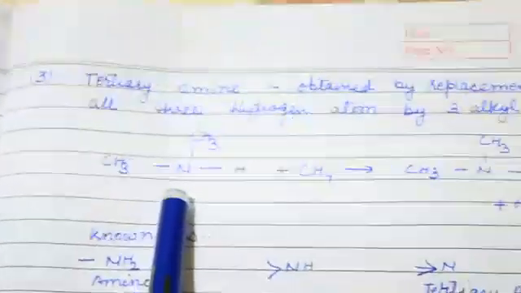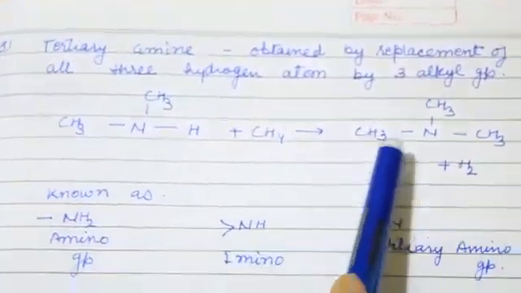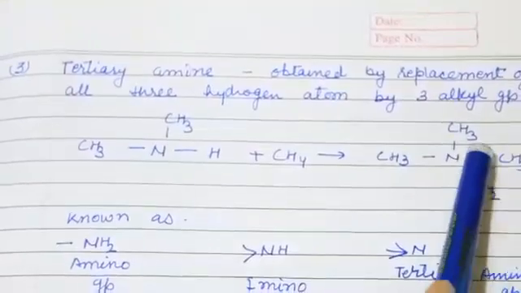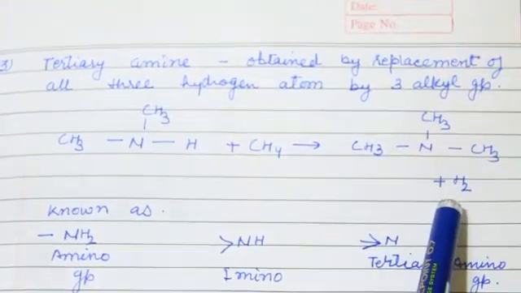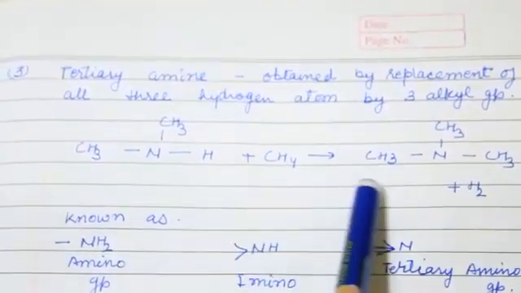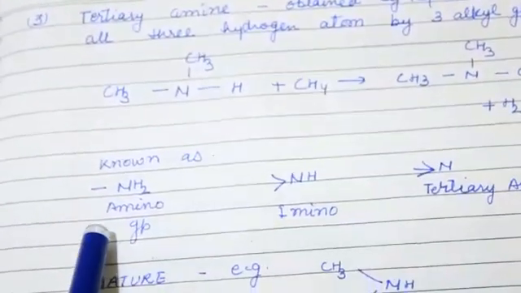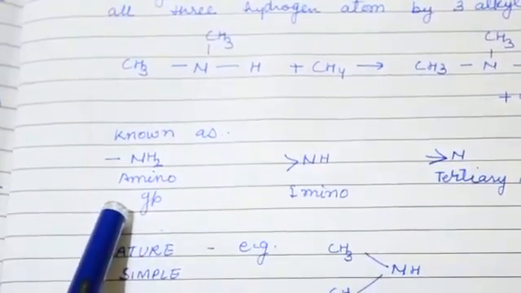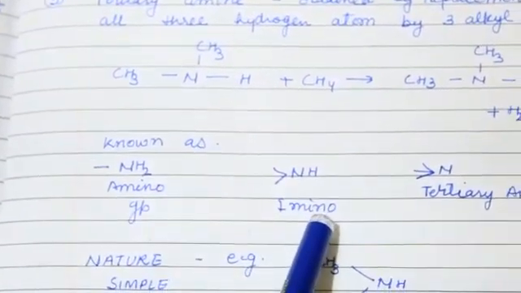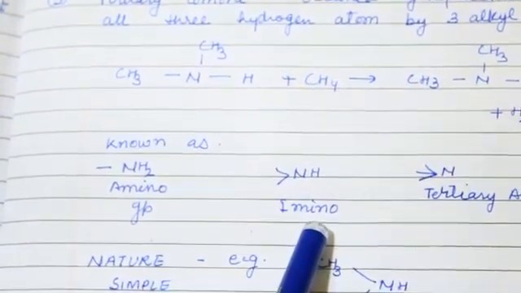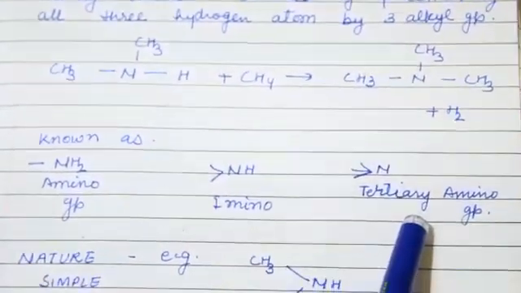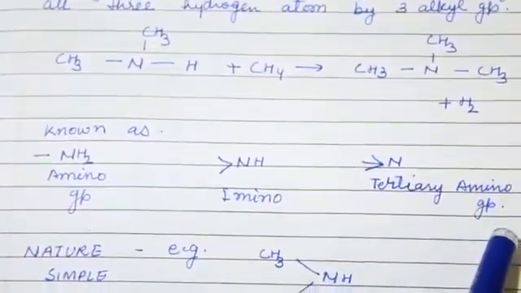When the secondary amine reacts with methane and 3CH3 altogether form with 2H, it is known as tertiary amine. So the primary amine is known as amino group, secondary amine is known as imino, and the tertiary amine is known as tertiary amino group.